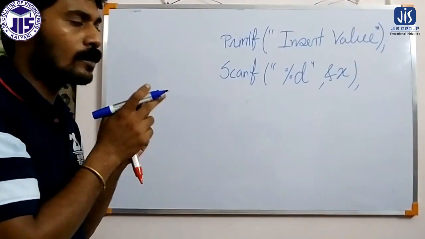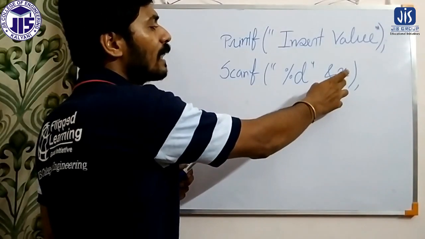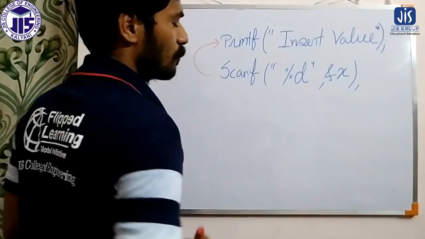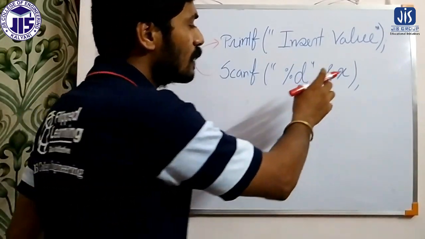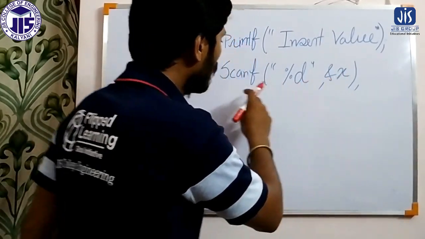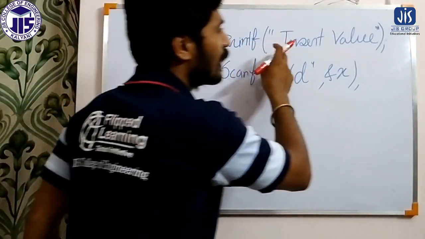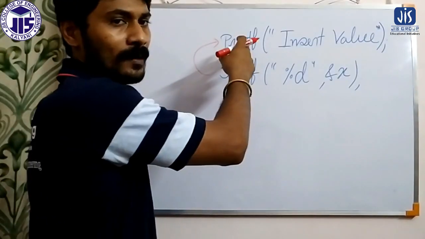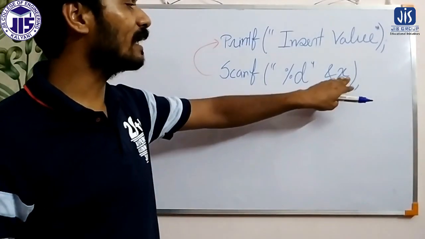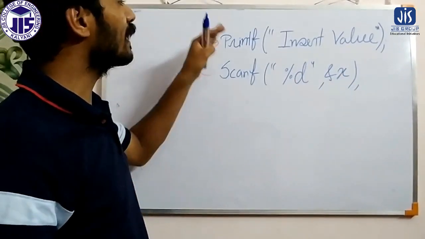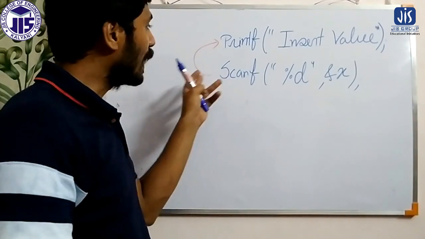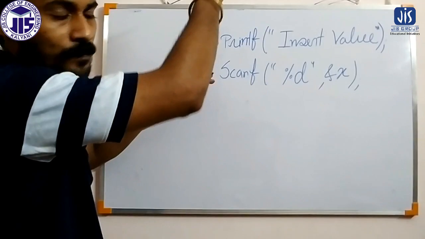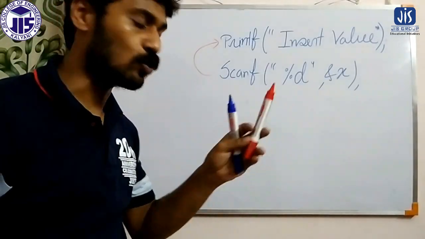Now whenever I insert any negative value in this x variable, it will go back to the printf statement that I have just shown. It will get back to the previous statement and again print insert value. If I again enter a negative value, again it will go back. So until and unless we insert a positive value here, it will repeatedly get back to the previous statement. So that is backward jumping. From this statement we are jumping back. For that we have to use a goto statement.